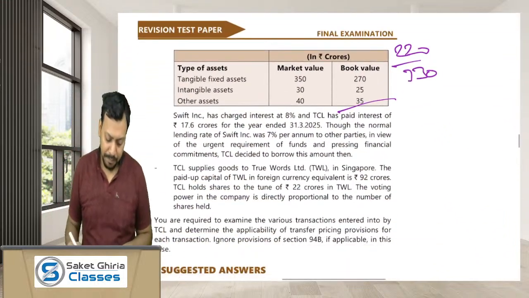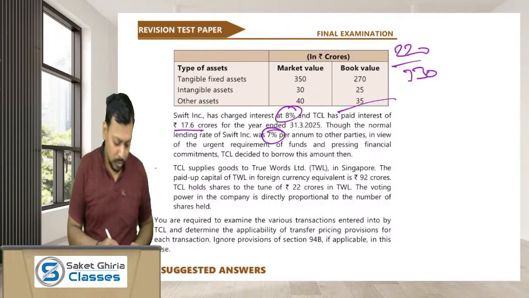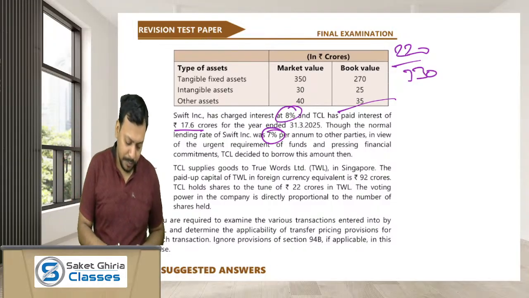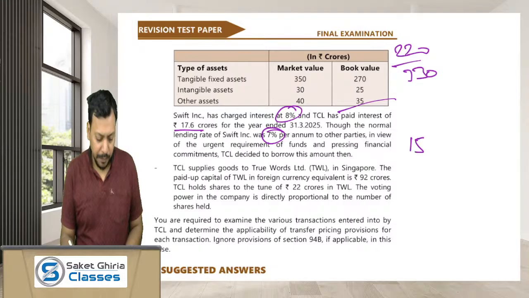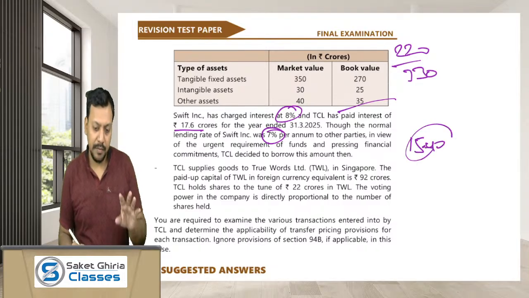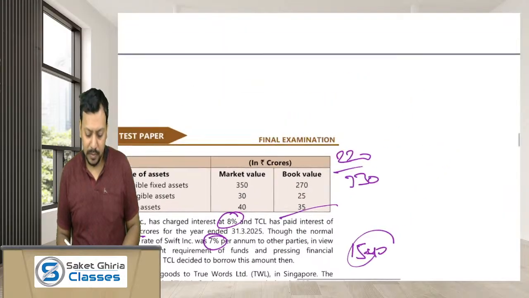TP will apply. Okay. How much interest are you paying? 17 crore 6 lakh at the rate of 8%, but the market rate is 7%. So 1% interest will be disallowed. So 17.6 crore divided by 8% into 7%. So the arm's length interest is just 15.40 crore. You are paying 17.6 crore. So the total income will be increased by 220 lakhs.